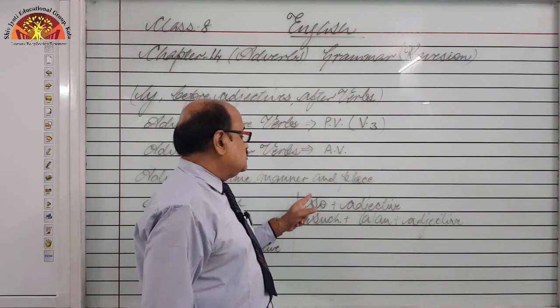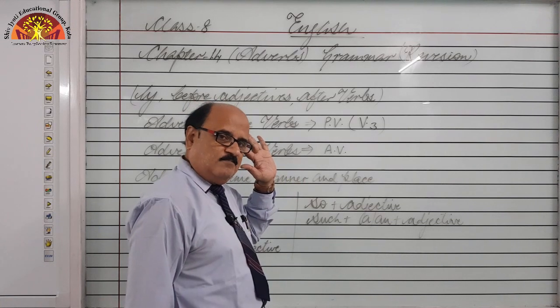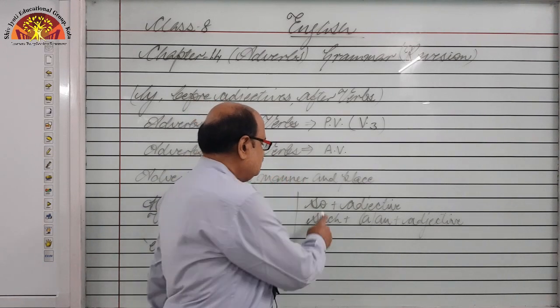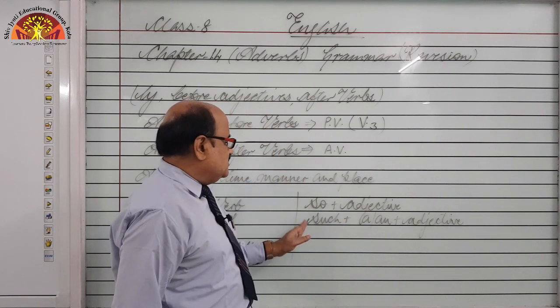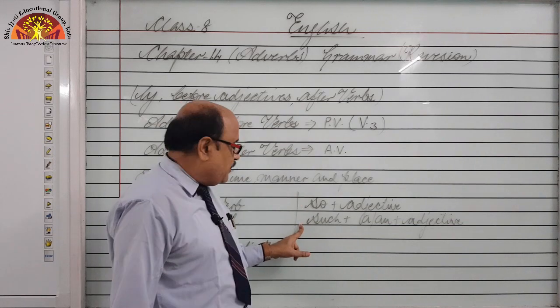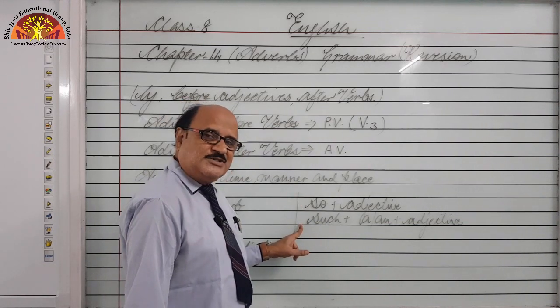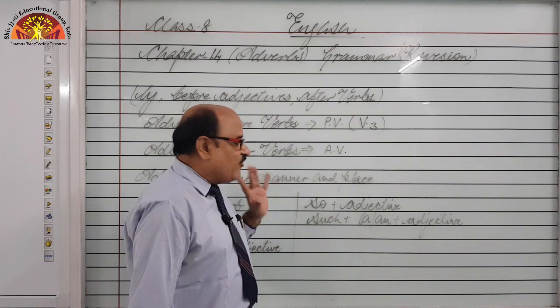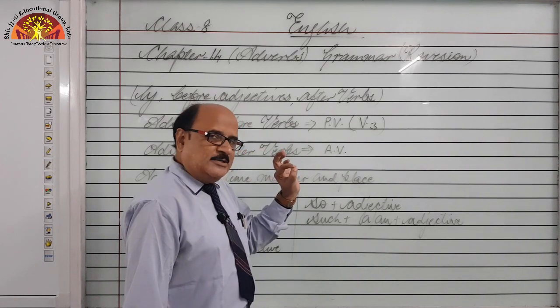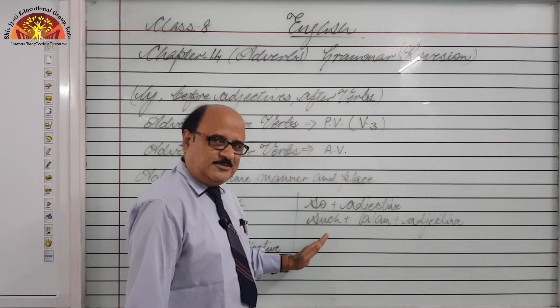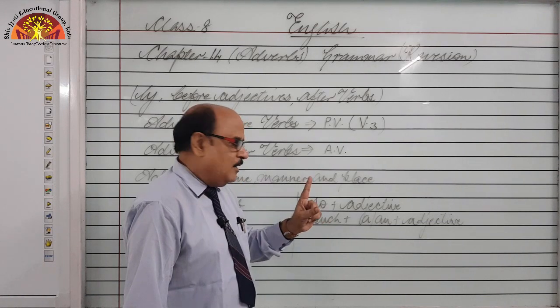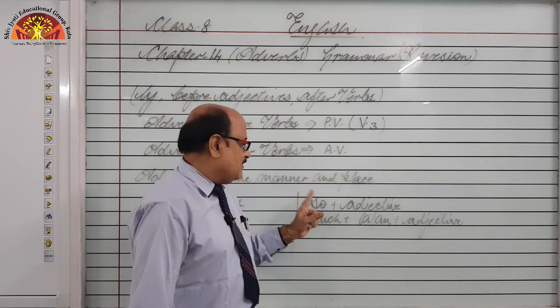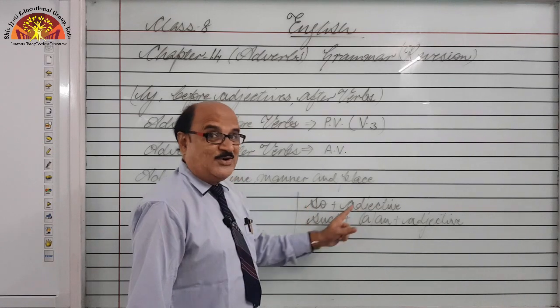Now, so and such. Very confusing, these two. These two options have been given, and you have to pick out one of them, so or such. How to differentiate? Very simple. If an article has been given, just go for such. If no article is there, you have to go for so only. So good, but such a good boy.